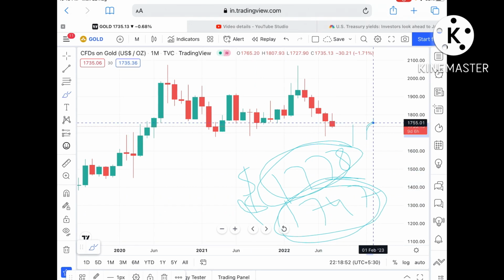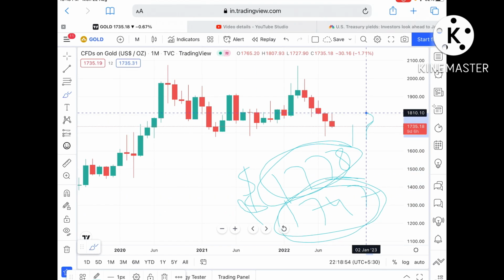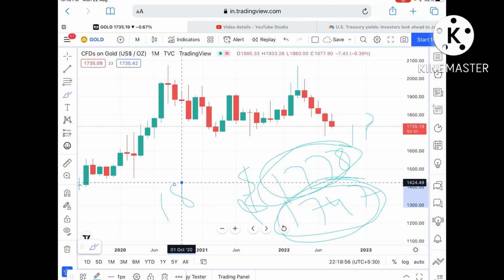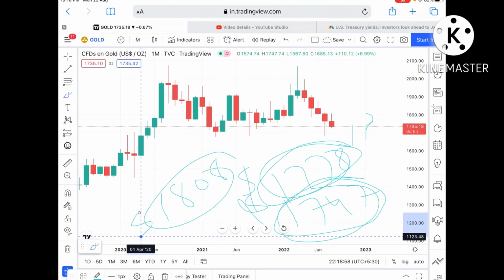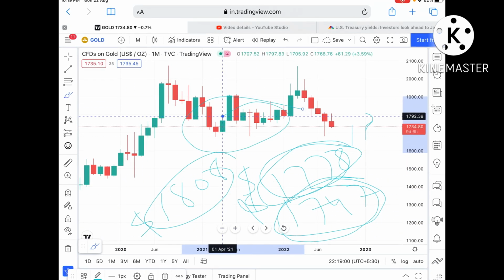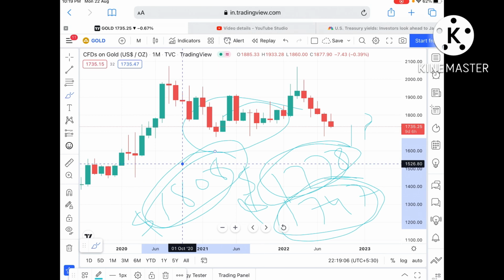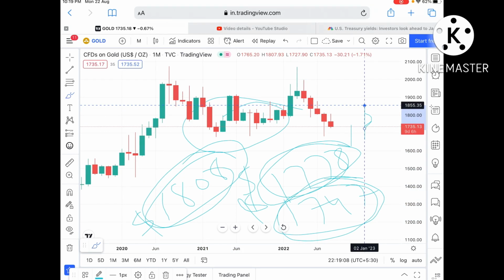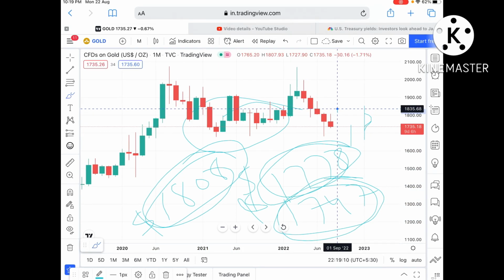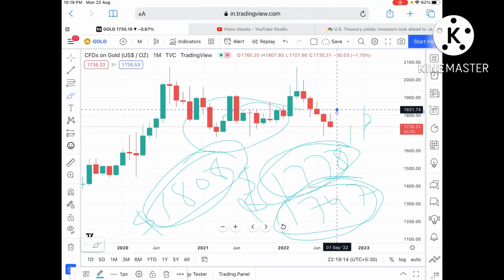And once the price goes above that level, then we can see it can touch a level of around $1808, and once it sustains this level, then it can come into this particular zone, and we can see the trend will change towards an upside, so the probability is high. If it sustains above this level, we can see it can go further upside towards a level of around 1835 and then further high. Any doubt regarding this, you can mail me.